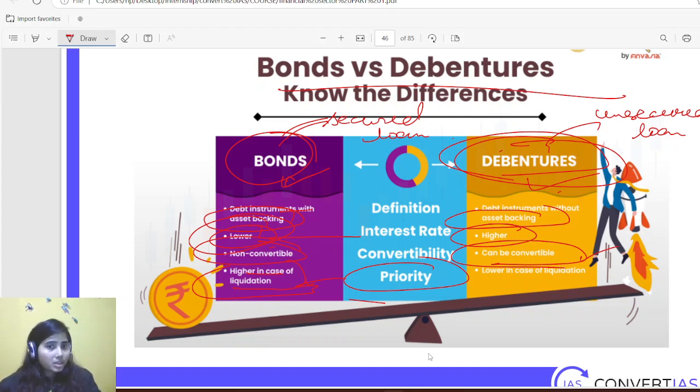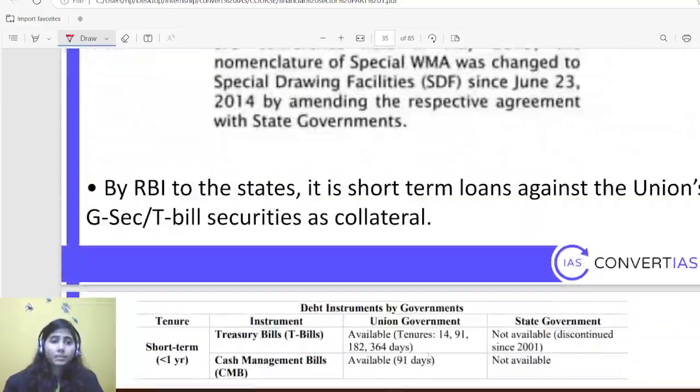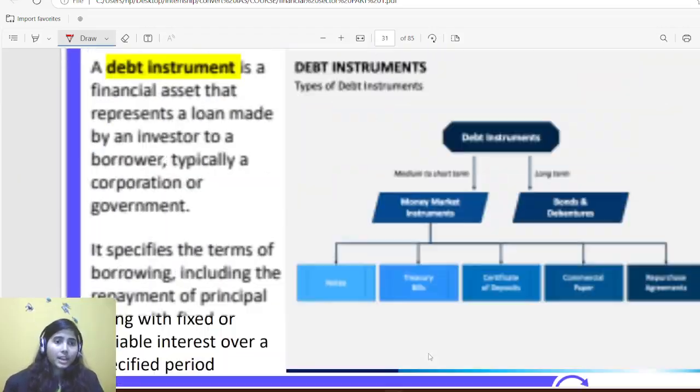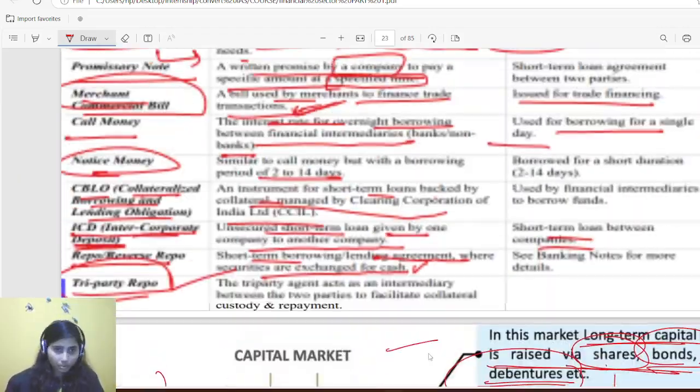So between debentures and bonds, the bondholder will get money earlier than the debenture holder. After paying the bondholders, there will be payment to debentures. So the bondholder gets priority over debentures. I hope that you have understood the difference between bonds and debentures, and you are aware of the meaning of equity shareholding as well.